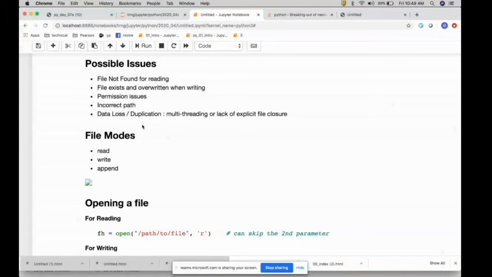Because multi-threading is something that you're doing because you have more computing power, like multi-core processors. So instead of doing serial processing, you are doing it in parallel to save some time, but you don't want to screw up things by making every thread write into the same file. Okay, so these are some of the lessons we learned from our projects. I'm just passing it on. Okay, so any questions?